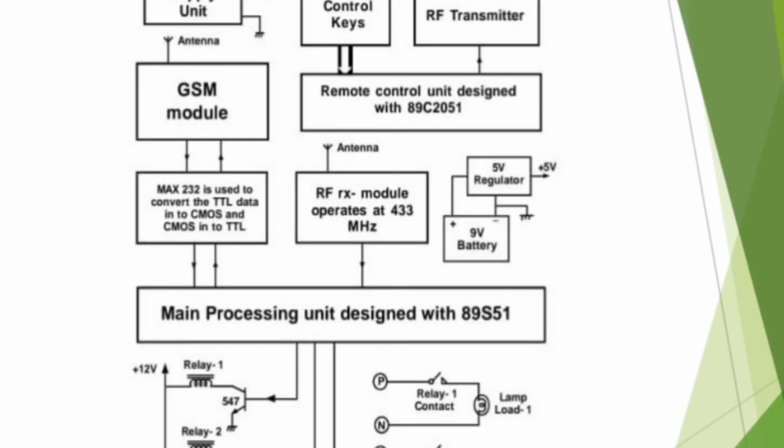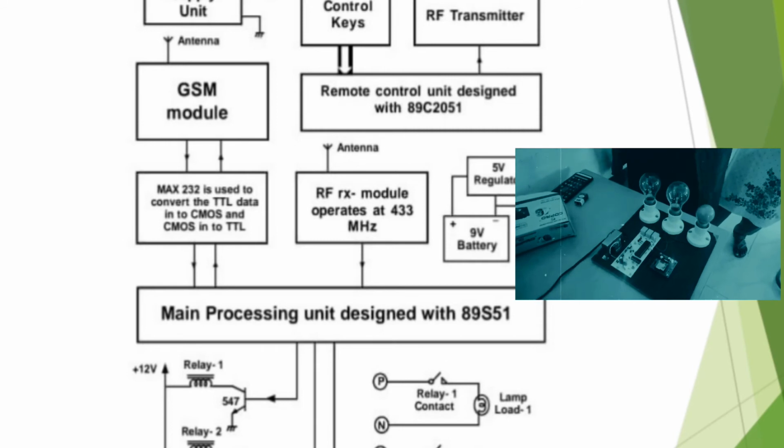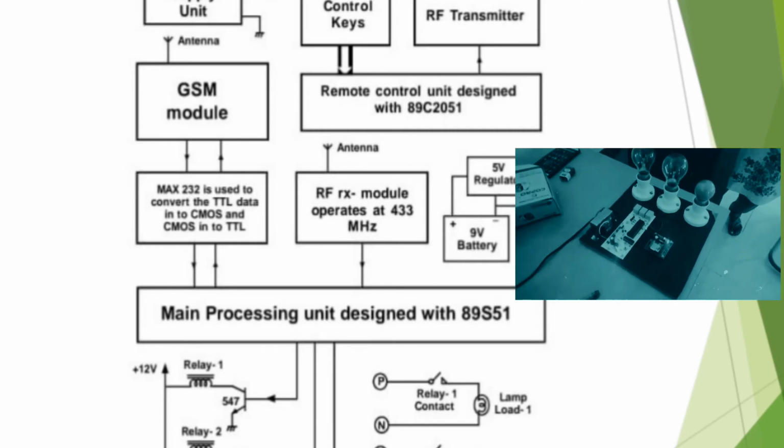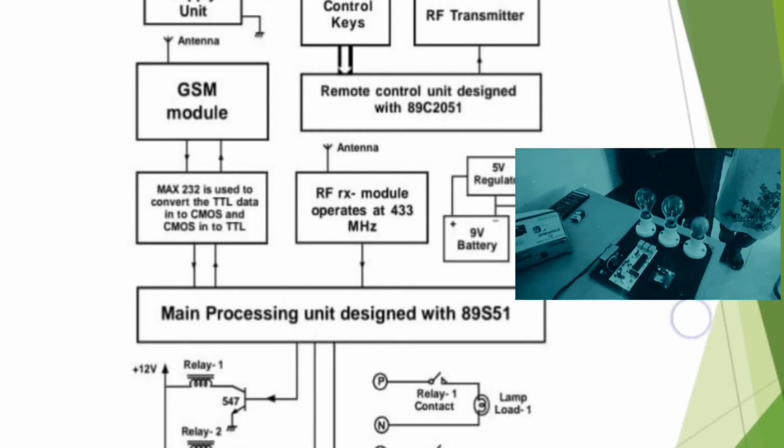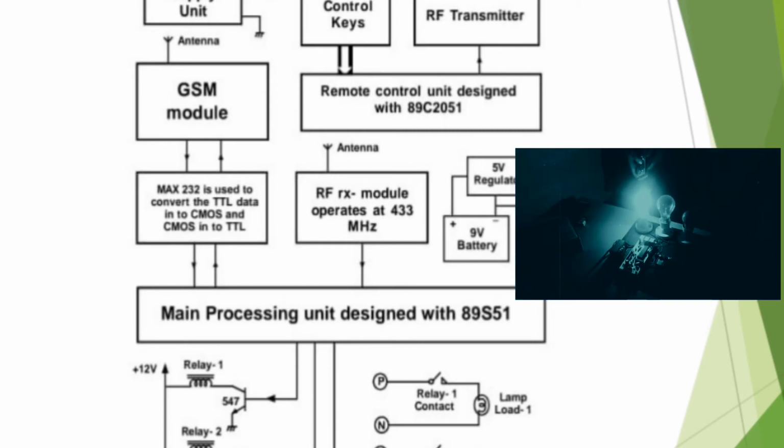This is the main overview of the project, and the kit construction is carried out based on this. After that, we control 3 lamps, and 3 different loads also can be controlled by using this circuit. A power supply of 12 volts or 5 volts is required for the total unit. Hence we require a transformer and a single phase supply.